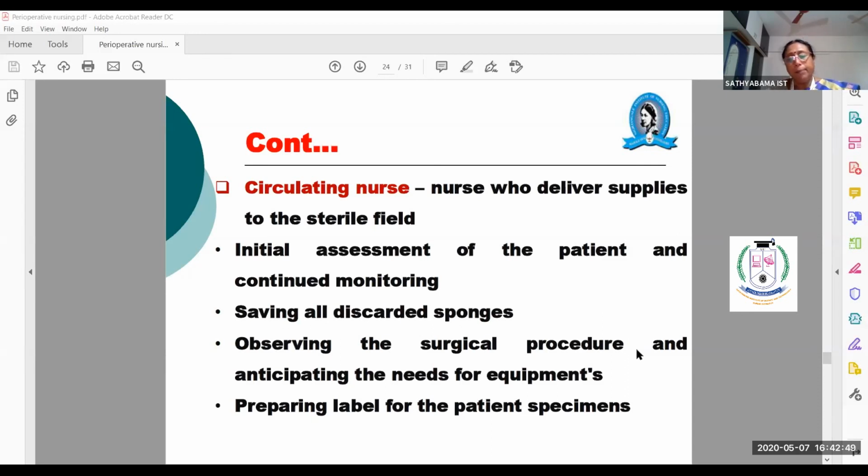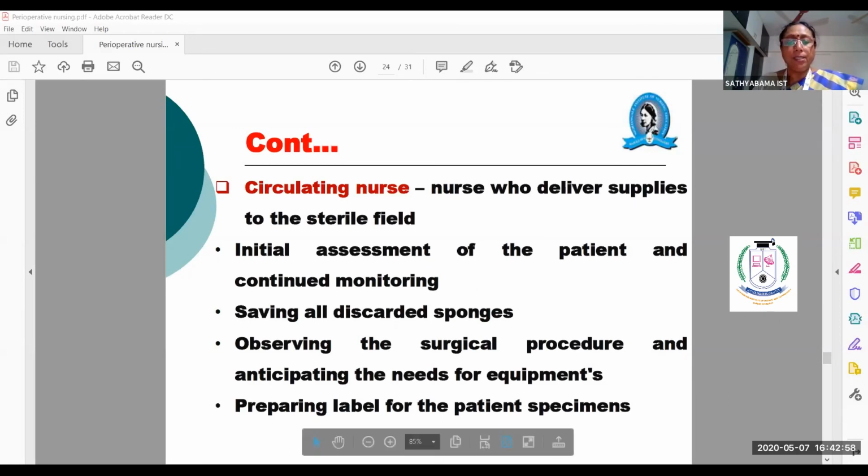Then preparing labels for the patient specimen. Suppose a specimen is removed from the surgical site, it has to be sent for a sentinel biopsy to the lab for diagnosis, whether it is cancerous or any other form of infection. Okay, up to this we will see.